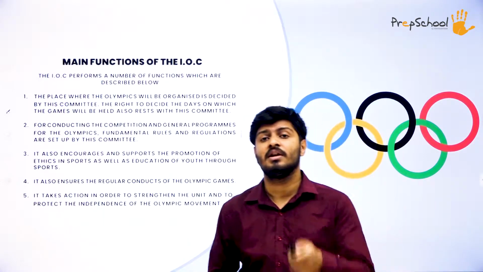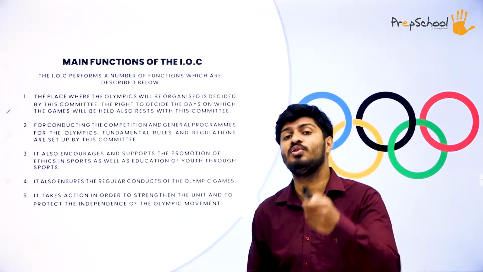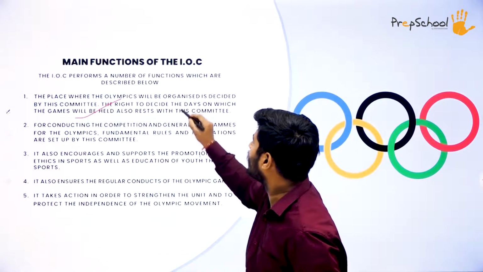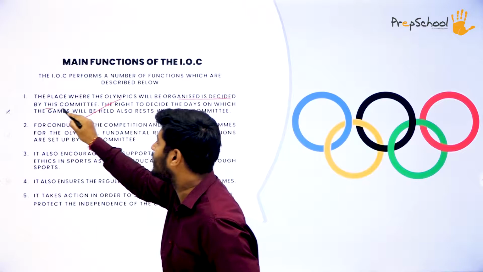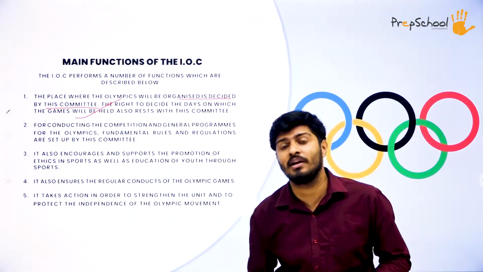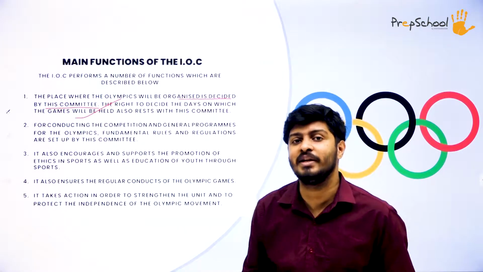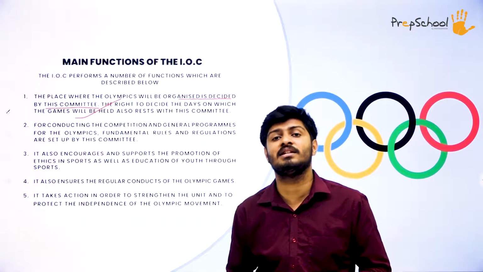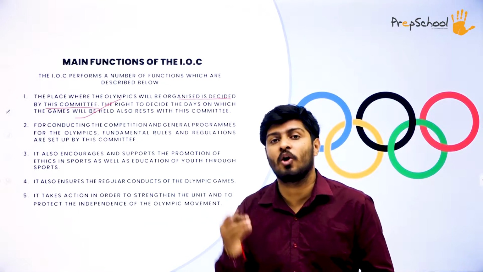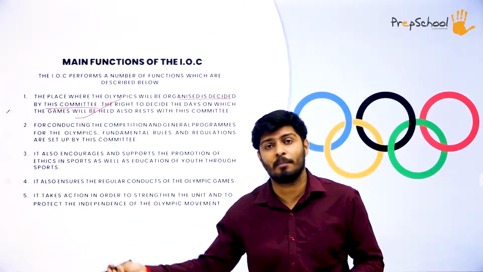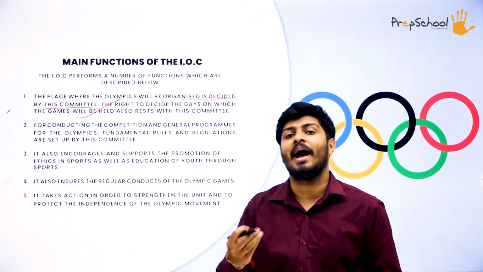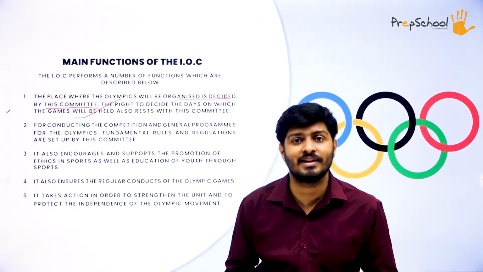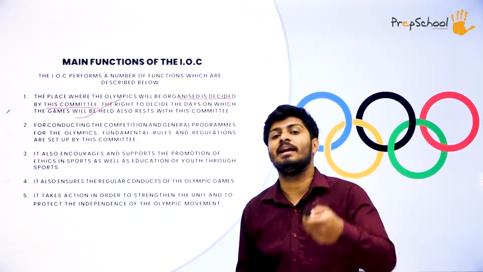What all functions does I.O.C have and what all duties do they have? The first point is that the place where the Olympics will be organized is decided by this committee. Every 4 years, at the place where the Olympics takes place, on that very day, the place of the next Olympics is also decided and announced.